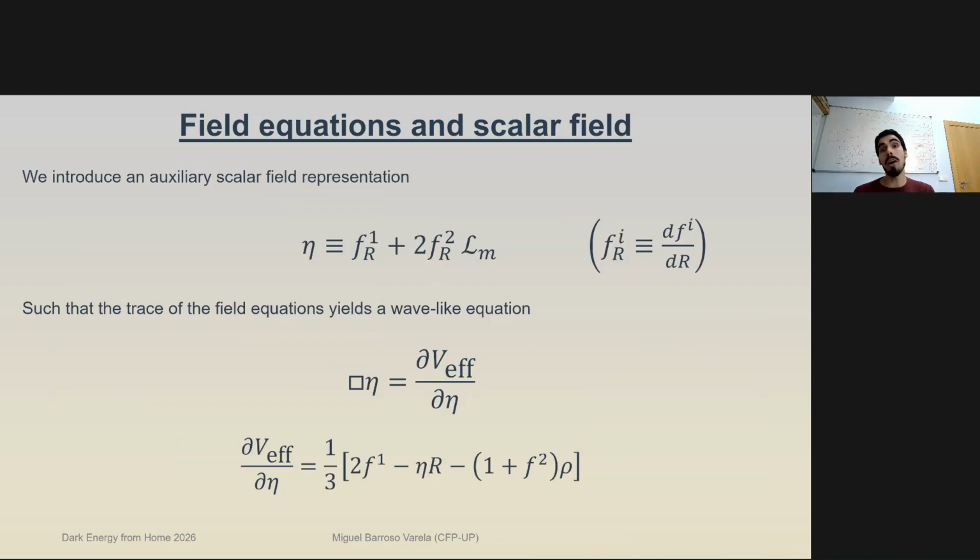The field equations are represented in terms of a scalar field that we define here in terms of the first derivatives of both f1 and f2. Because f1 is just R plus a constant, its derivative is going to just be 1, while this other derivative is going to have dynamical behavior to it. And in GR, this eta scalar field will be a constant, non-dynamical scalar field equal to just 1. So it recovers GR when eta is equal to 1.